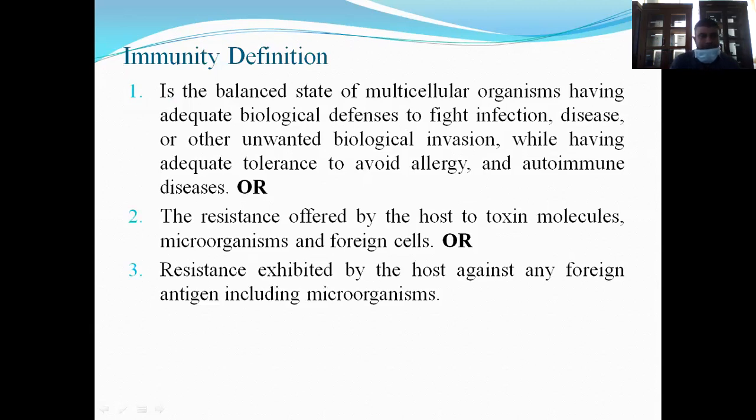So what is the exact definition of immunity? It is the balanced state of multicellular organisms having adequate biological defenses to fight infection, disease, or other unwanted biological invasion, while having adequate tolerance to avoid allergy and autoimmune diseases.